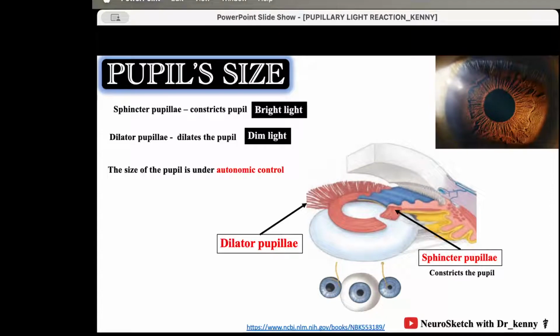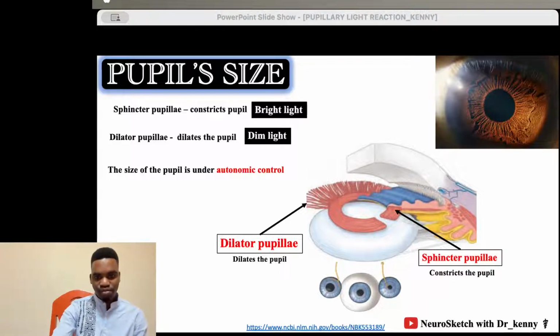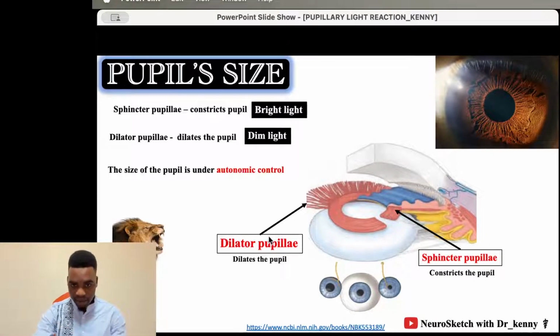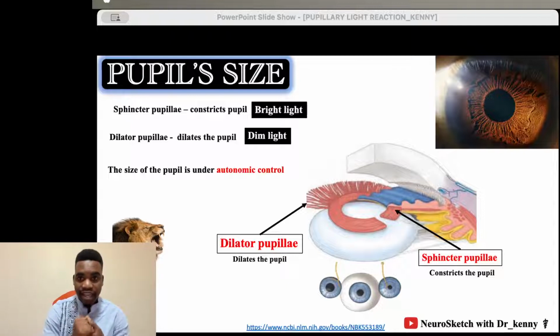All right. So, as we've said, the sphincter pupillae will constrict the pupil, and the dilator pupillae will dilate the pupil. So, what are the reasons that your pupil will dilate other than being exposed to too bright of light?